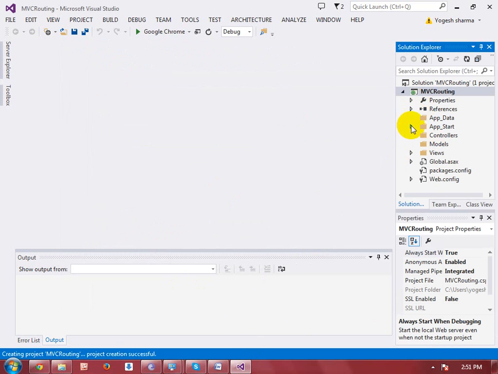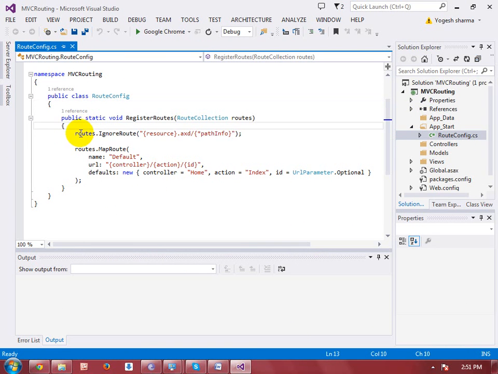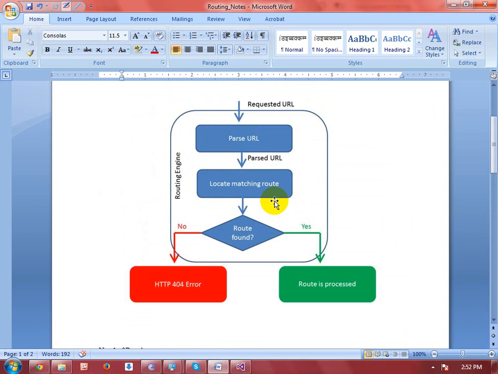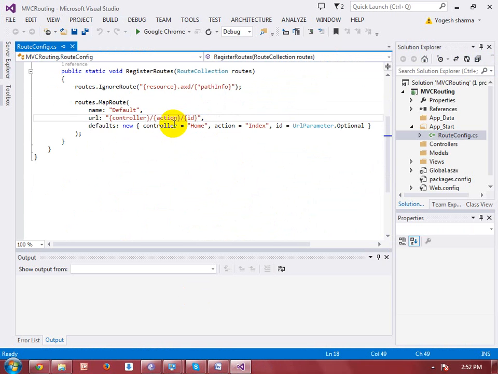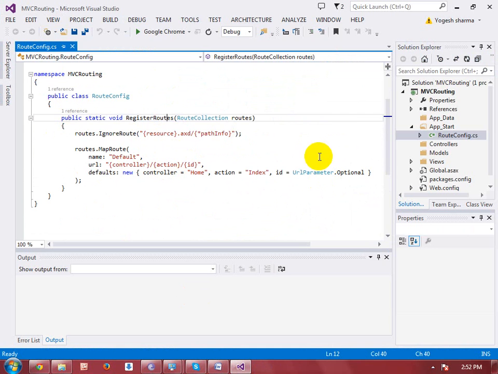Okay, now you can see here we have a folder App_Start, and this folder has a file called RouteConfig.cs. This particular file is responsible for the routing. Here you can see the content which I have already told you, like ignore routes and these things. So let me discuss what the meaning of this RegisterRoutes is and where this method is being called.